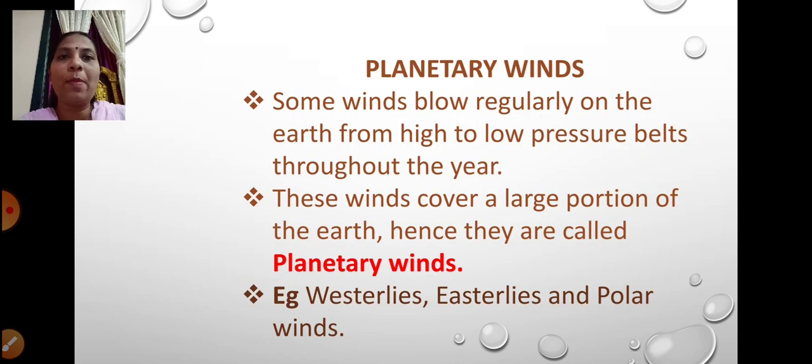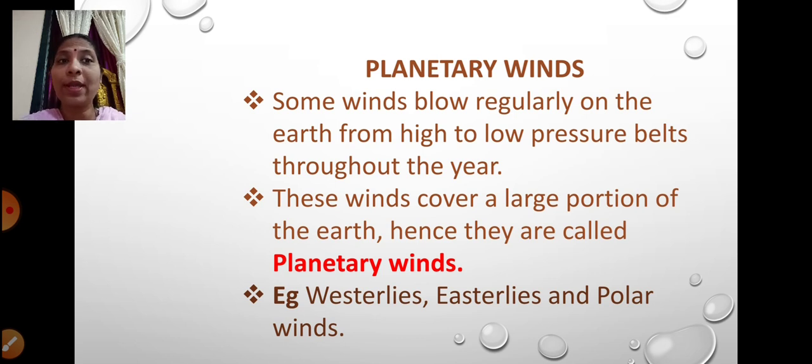Now when we talk about the types of winds, the first wind we learned about was the planetary winds. These winds blow on a regular basis. They blow regularly on the earth from high pressure to low pressure belts throughout the year, and they cover a large portion of the earth. That is why they are called planetary winds. In that we have the westerlies, the easterlies, and the polar winds.